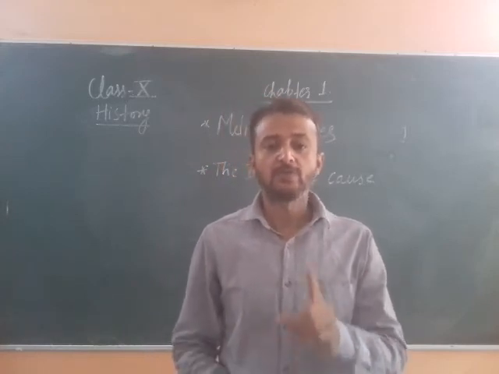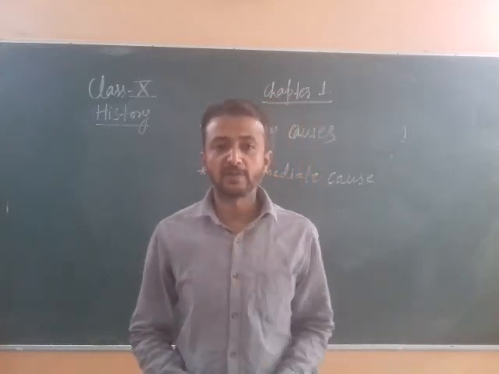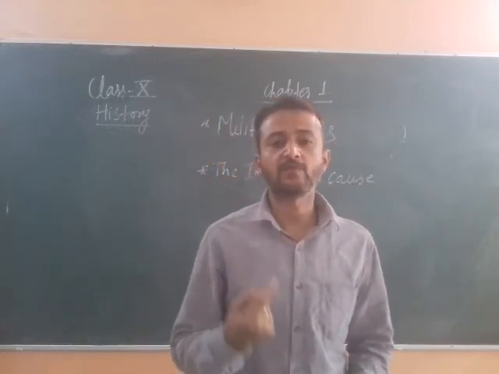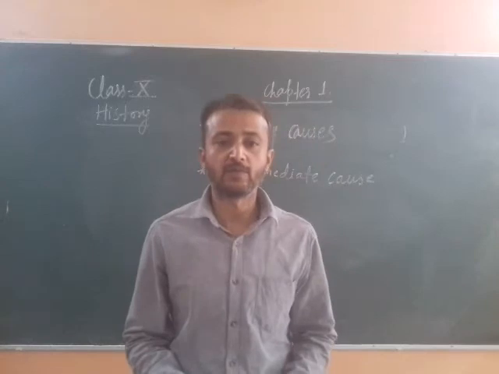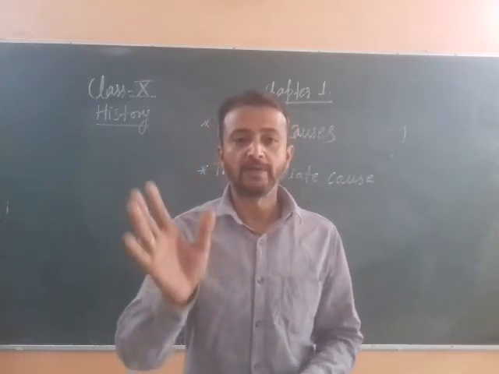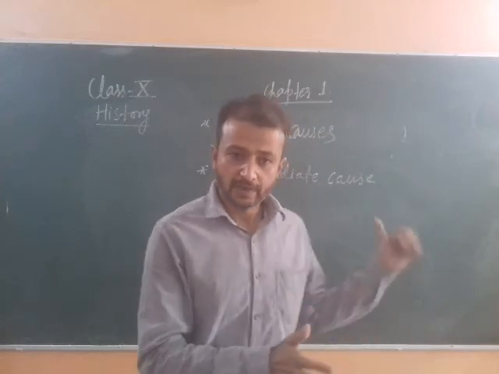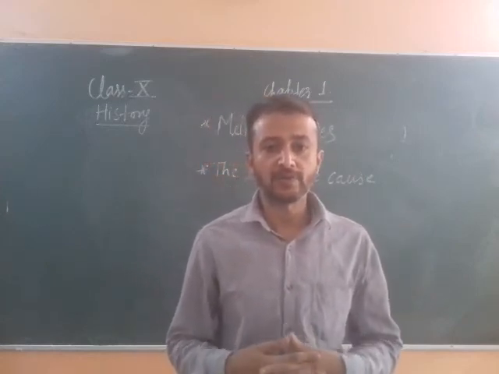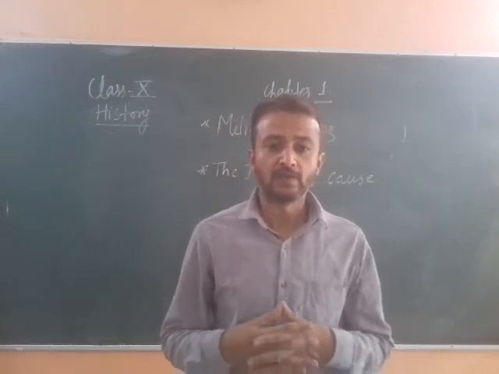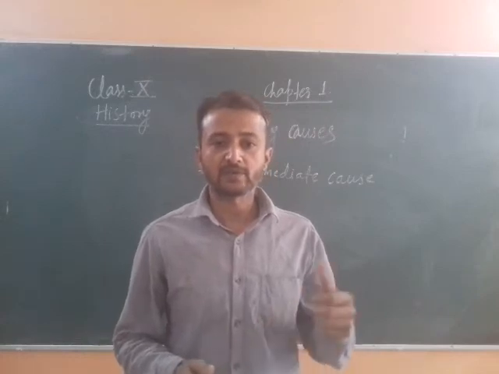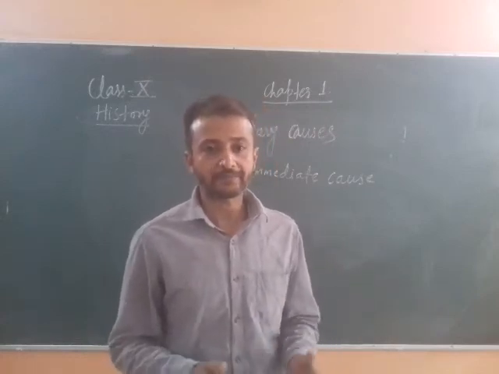This is called the immediate cause, and for every war, for every revolt, an immediate cause must be there. Here the immediate cause was the introduction of the new Enfield rifle instead of the earlier one called the musket.